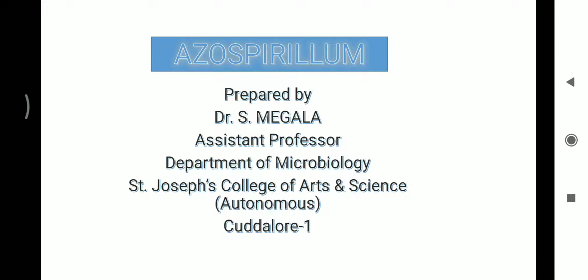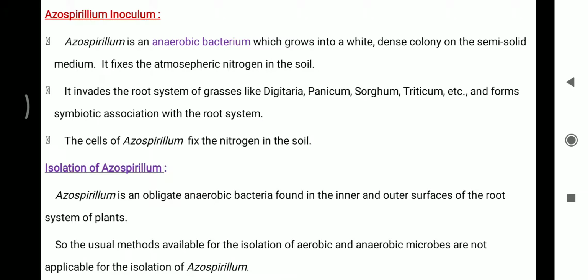Now I am going to talk about Azospirillum. Azospirillum is an anaerobic bacterium which grows into a wide, dense colony on the semi-solid medium. It fixes the atmospheric nitrogen in the soil. It invades the root system of grasses like Digitaria, Panicum, Sorghum, Triticum, etc. and forms a symbiotic association with the root system. The cells of Azospirillum fix the nitrogen in the soil.